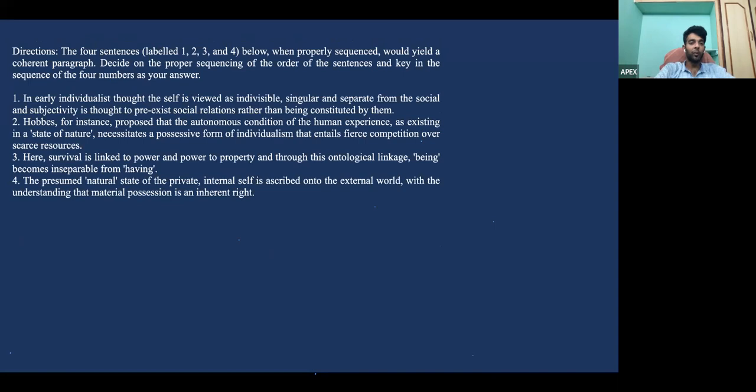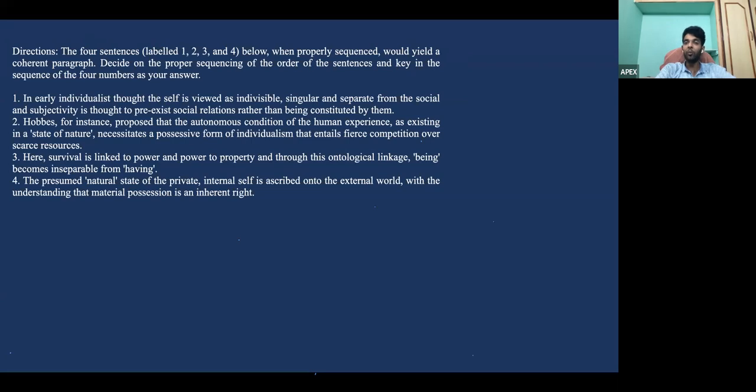Now, when we are looking at this particular para jumble, this is again a little tough to go forward with. But if you look at the 4 sentences very clearly, you can identify that the first sentence is a little generic out of the other 4, because the others have names and pronouns which make them a little less generic. So in the first one, if you see, in the early individualist thought, the self is viewed as indivisible, singular, and separate from the social and subjectivity. It is thought to pre-exist social relations rather than being constituted by them. Yes, so he's talking about how the early individualist thought is looking at the self as indivisible.